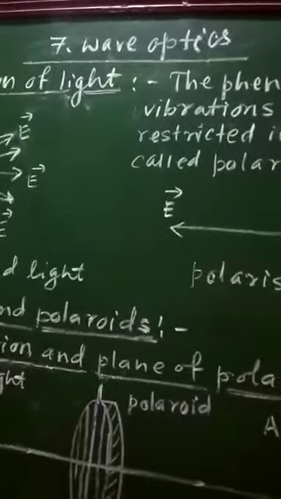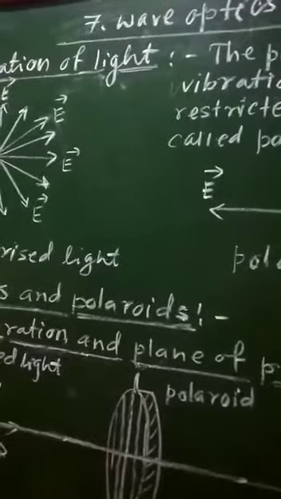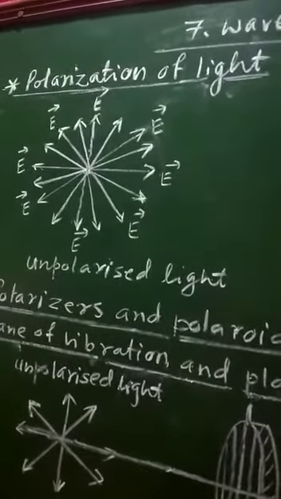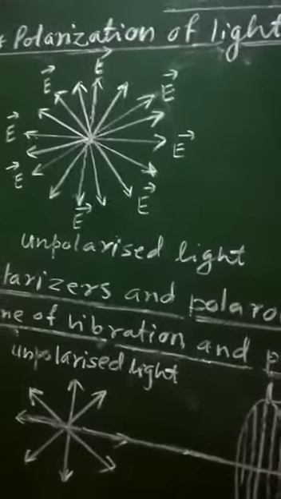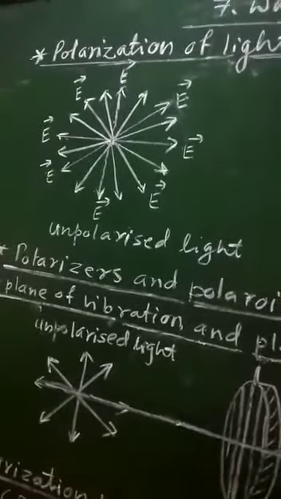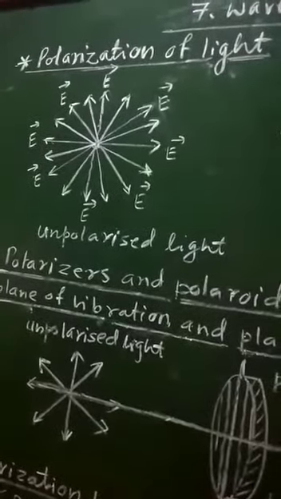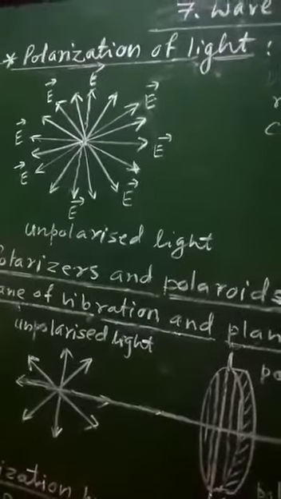12th subject physics, 7th chapter wave optics. From the chapter, what is polarization of light? We know that light waves are electromagnetic waves. Therefore, they contain the electric field vector E and the magnetic field vector B.